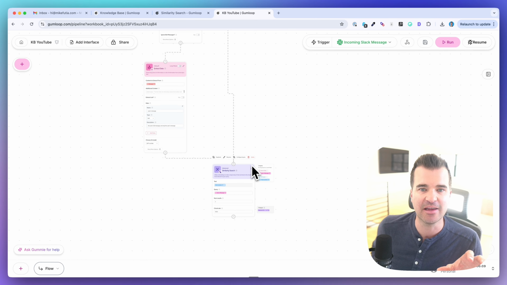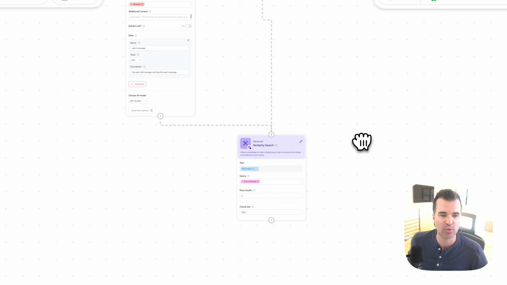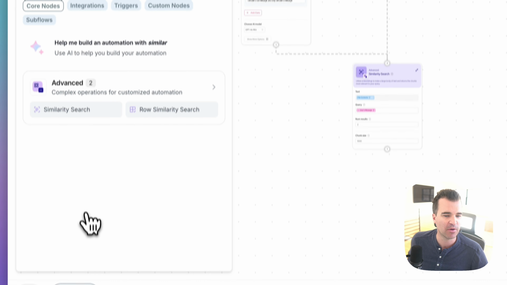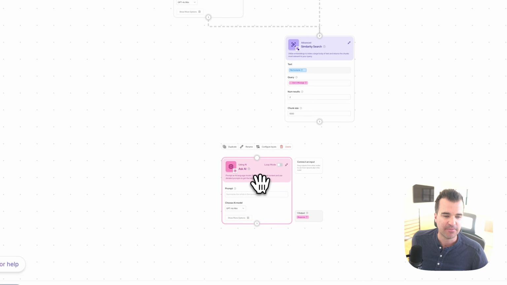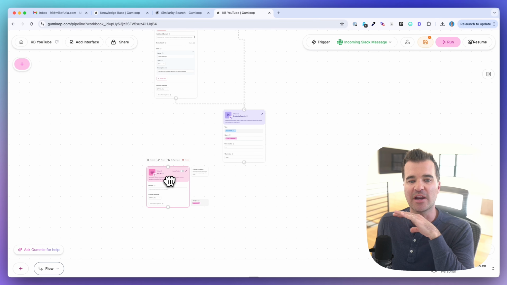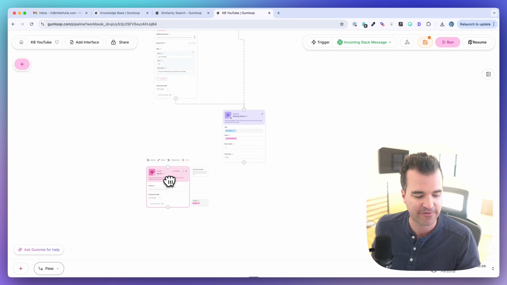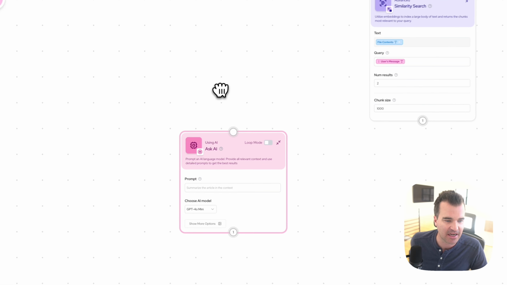So in order to get a coherent answer out of the similarity search results, what we want is to add another AI step. So in the node library, what I'm going to do is grab this very first node, which is the Ask AI node, okay? And so what I'm going to do is basically give it the Slack question, give it the chunked out information from the similarity search, and then I'm going to have the Ask AI node generate the final answer for us. And we're going to need to do another step that I'll explain in a second, but we can start with this.